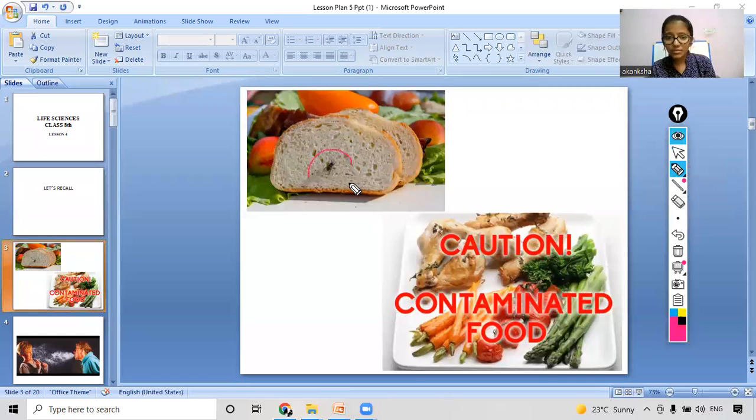Here you can see in this bread, there is a fly sitting. Obviously, if some fly or some insect sits on our food, we will not eat it because it has gotten spoiled. What about this food? This food is also contaminated, right? Because as you can see, this whole meat has gotten blackened in some regions. So this means that all these foods have become unsuitable for eating, which means the food has gotten contaminated. Now we will move on ahead.